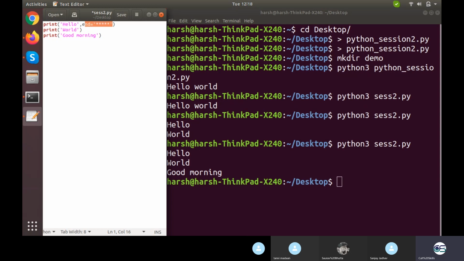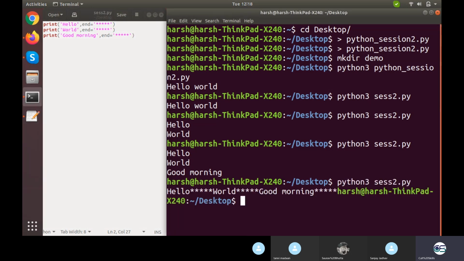Now wherever your first print function ends, the second print function would not have a next line, it would have this end, star star star, and same for the second and the third. So you will get hello, all the stars, world, all the stars, good morning, all the stars. Wherever your print function ends, it will give us a series of 5 stars and then the next line. Okay, I hope it is clear.